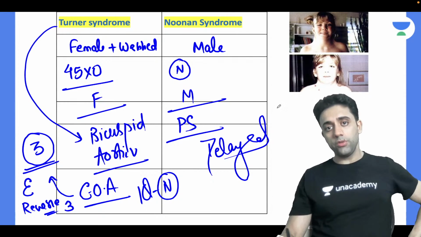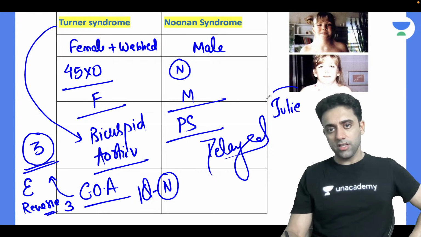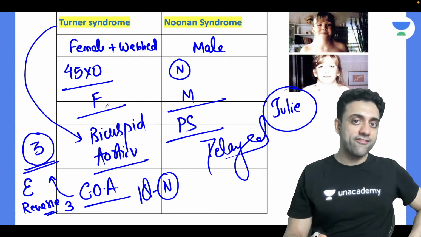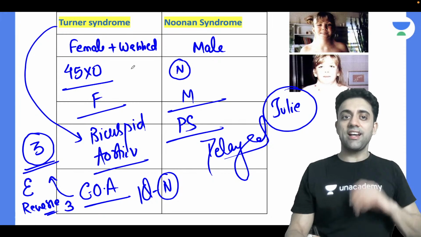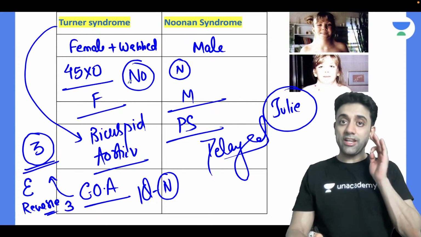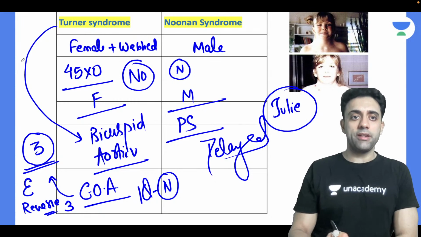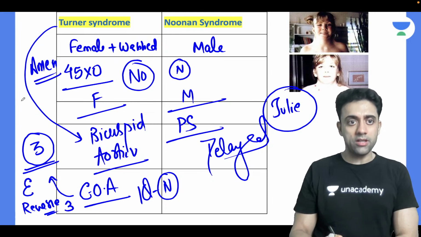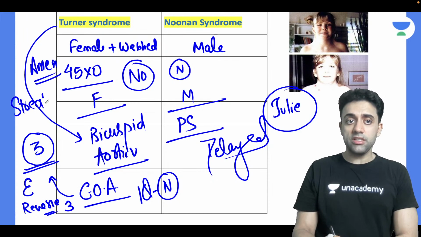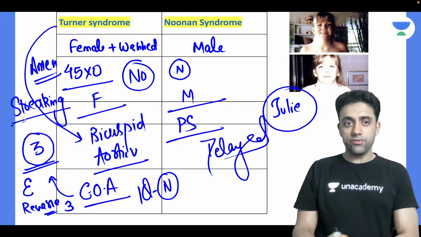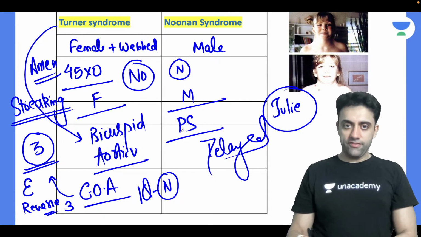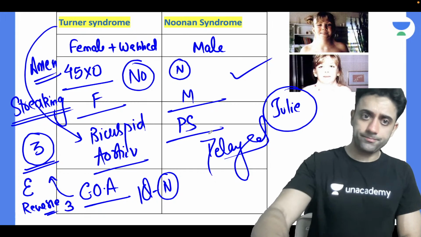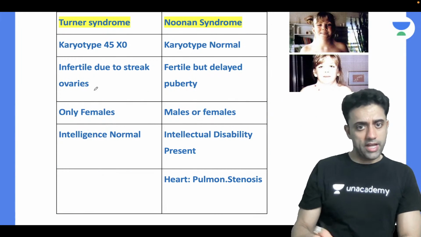Thank God. Julie has told a very good answer. What she has told is, can Turner syndrome babies have babies? The answer is no, they cannot have babies. Why? Because number one, they will have primary amenorrhea. Number two, they will have streaking of ovaries. Whereas Noonan syndrome patients can have babies. Bahut important point hai, theek hai? Yeah. So everything we have covered.